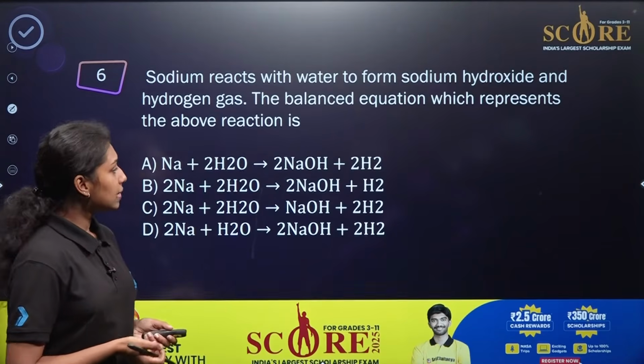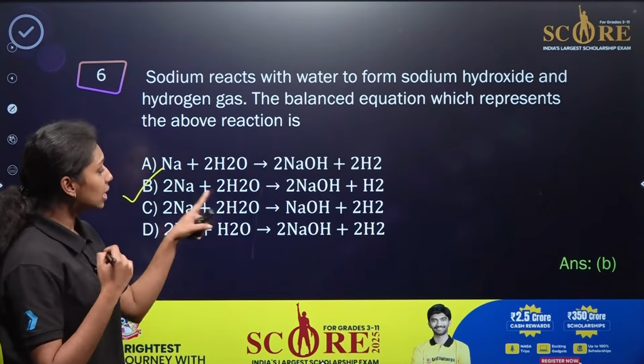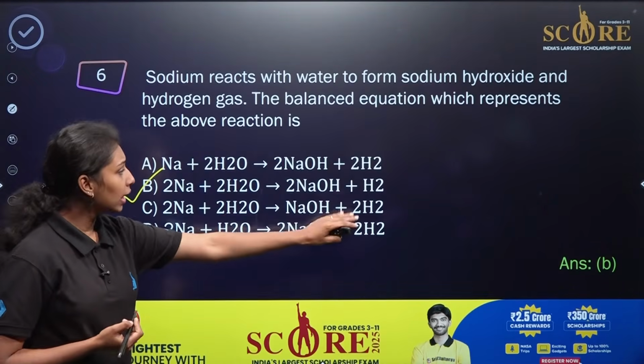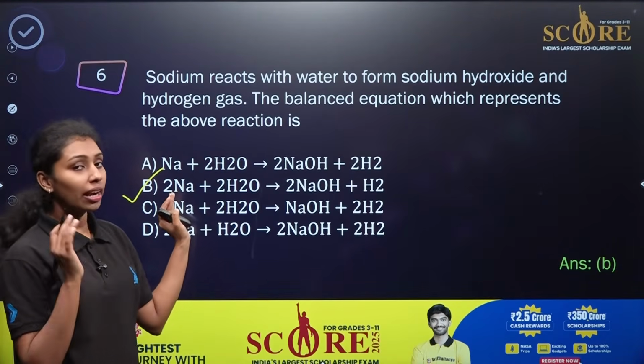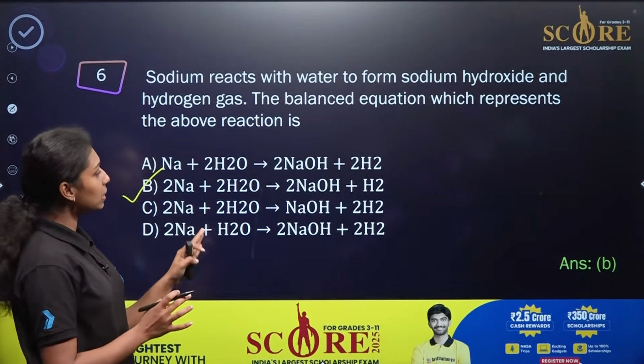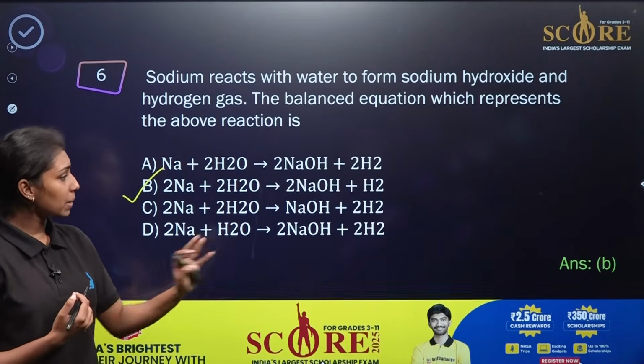So what will be the correct answer here? Again option B, right? Sodium will react with water to form sodium hydroxide and hydrogen. If I compare the number of atoms in the second option, it gives the correct balanced chemical equation. So 2Na plus 2H2O gives 2NaOH plus H2 will be the correct answer here. So option B is the correct answer.